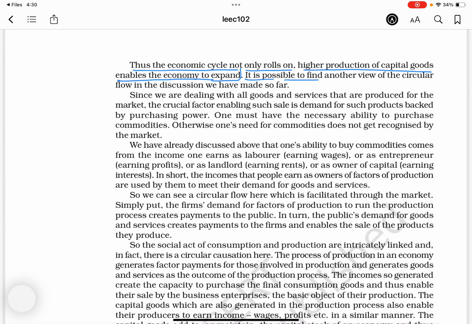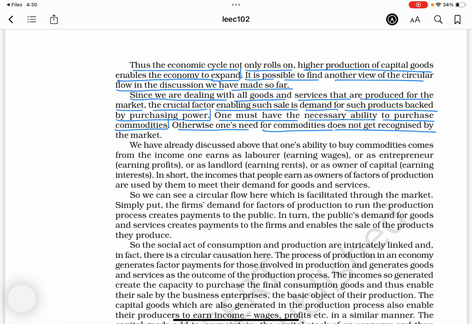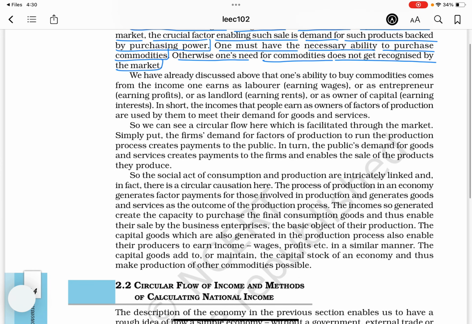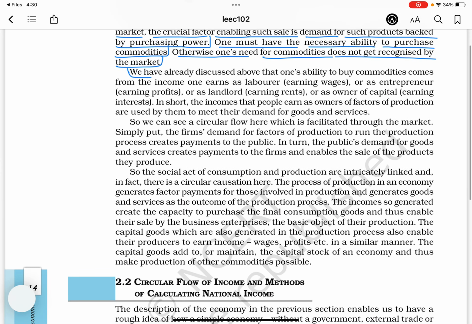It is possible to find another view of the circular flow in the discussion we have made so far. Since we are dealing with all goods and services that are produced for the market, the crucial factor enabling such sale is demand for such products backed by purchasing power. One must have the necessary ability to purchase commodities, otherwise one's need for commodities does not get recognized by the market.